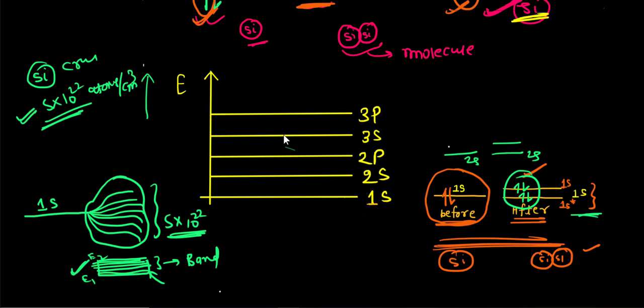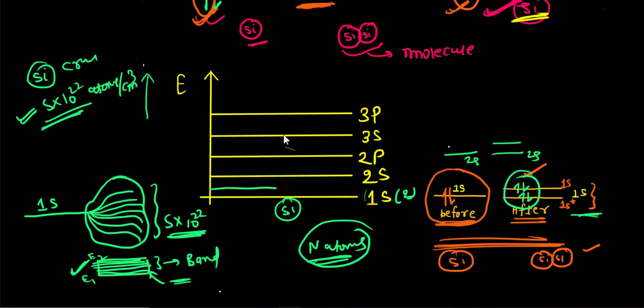If you can see, when you bring the n atoms together, the single atom has two quantum states available. Yes, there are two quantum states available. For the n atoms, this 1s would be splitting up into n energy levels. So this would be a band of the energy levels, and there would be 5 into 10 to the power 22 energy levels.